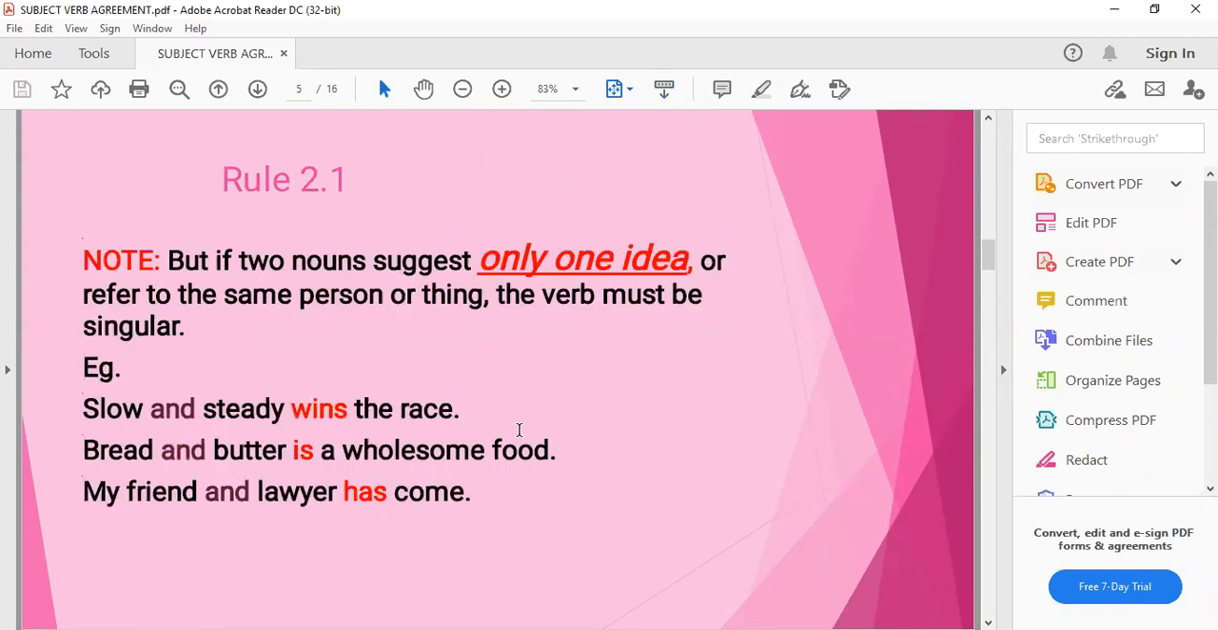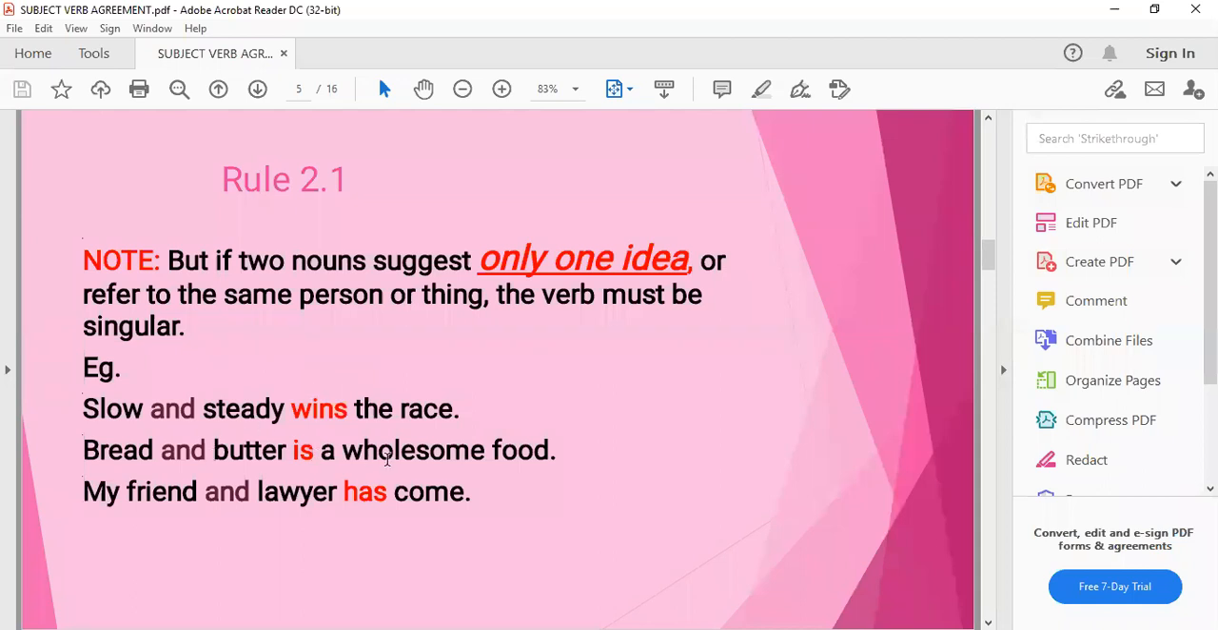Coming to the next part of this rule number 2: if the nouns suggest only one idea, if we have two nouns but they give us only one idea or refer to the same person or thing, the verb must be singular. Slow and steady wins the race. Here, both the things or both the nouns refer to only one idea. So we are using here a singular subject with a singular verb. That means wins, first form plus S.